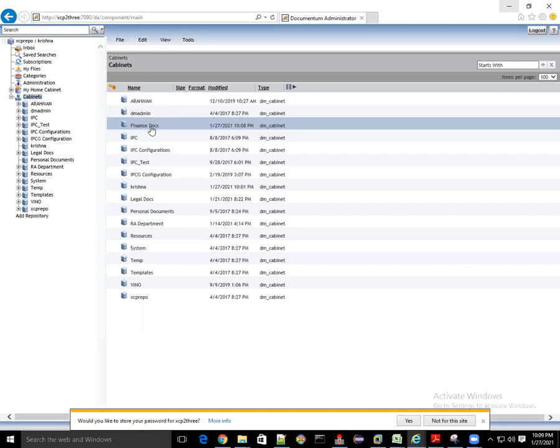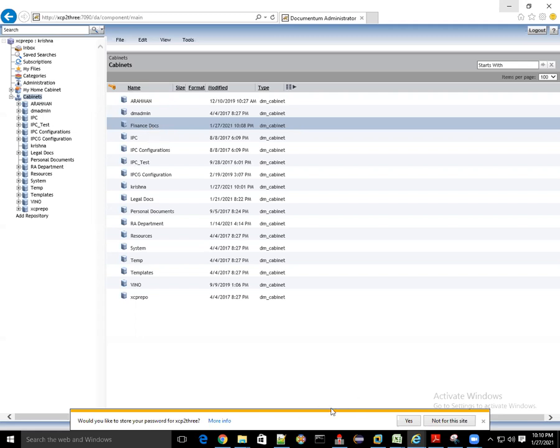Instead of doing that from the backend, we utilize the API platform, and we wrote that query to create the cabinet using the object type. That query is the API platform script. Yes, that is called scripting.